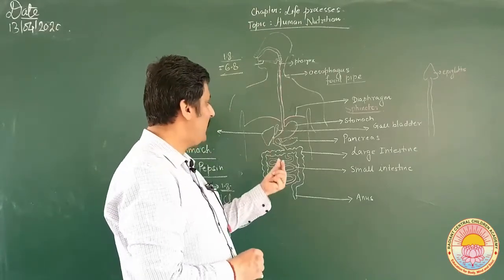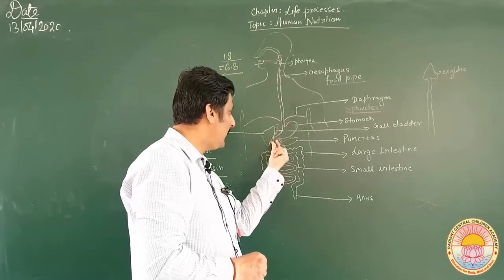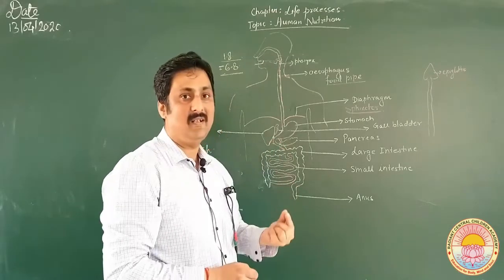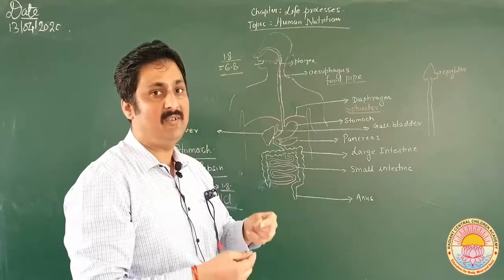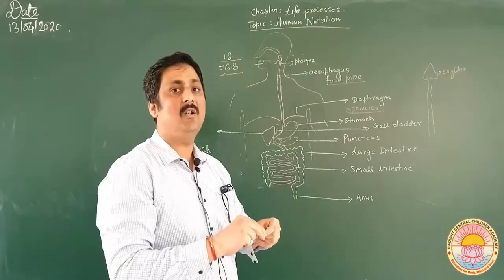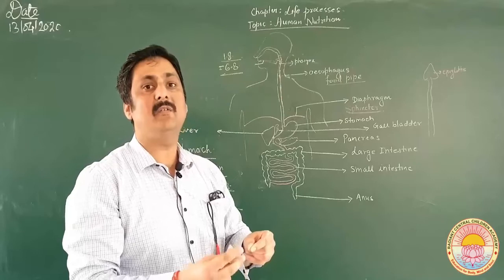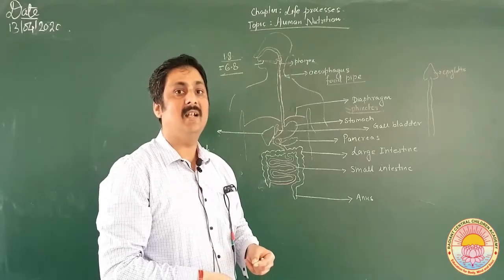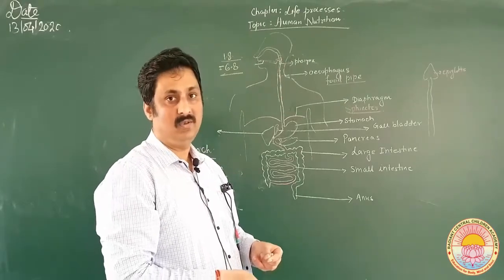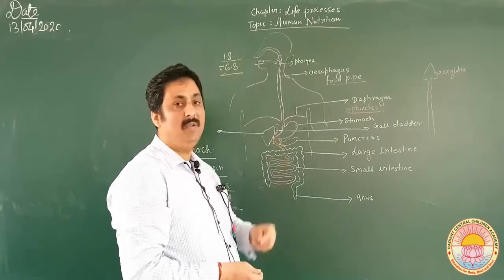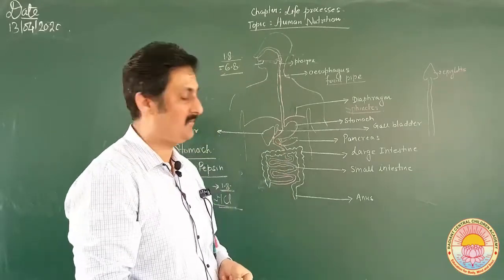This sphincter is also present at this particular end, that is, in between the end of the stomach and the starting of the first part of the small intestine, which is called the duodenum. Here also sphincters will be present.